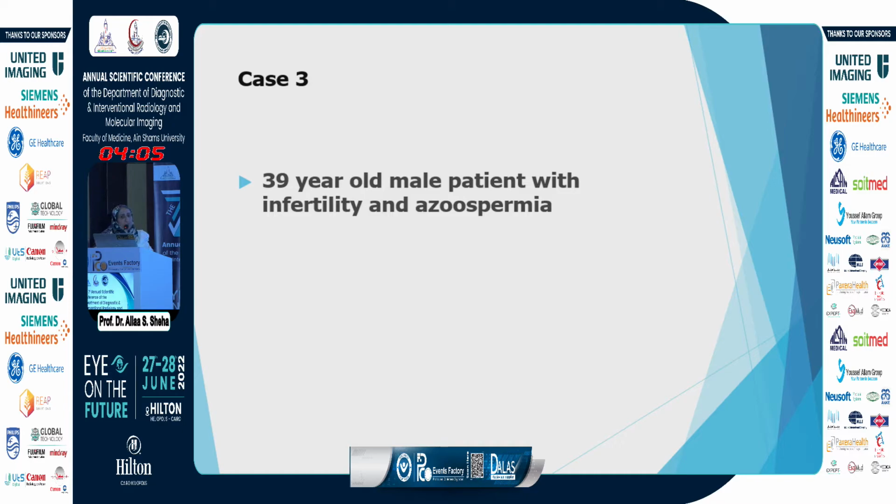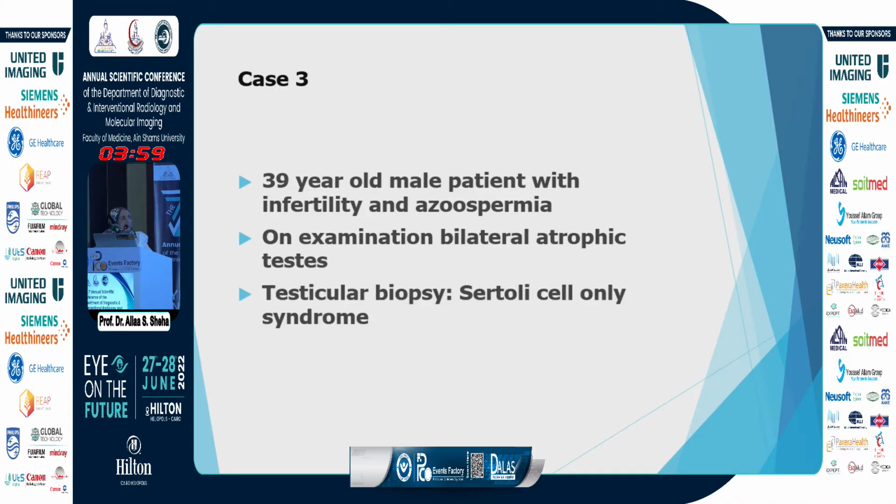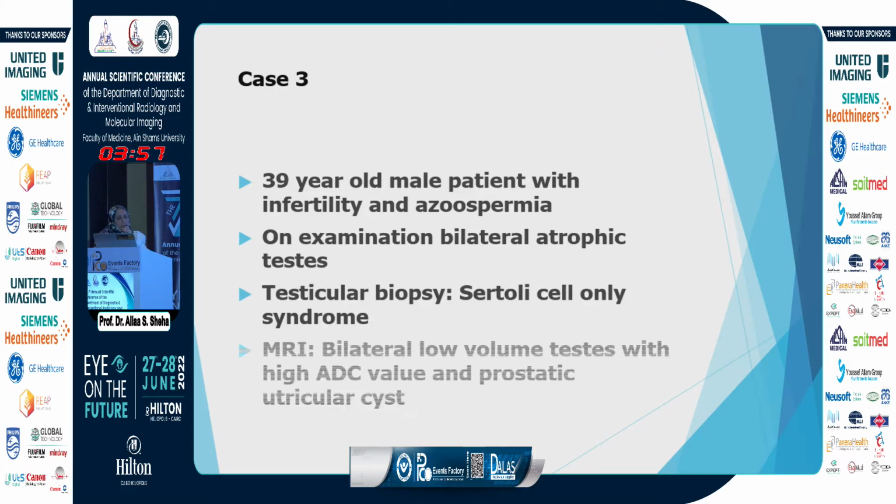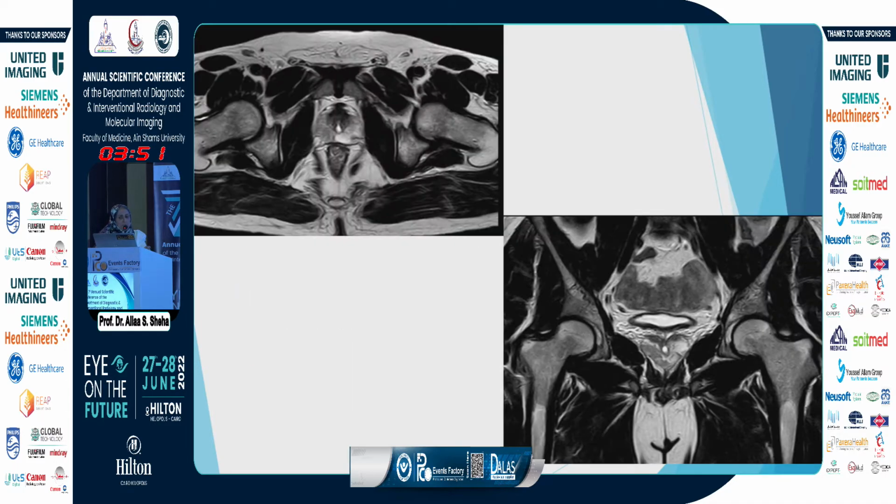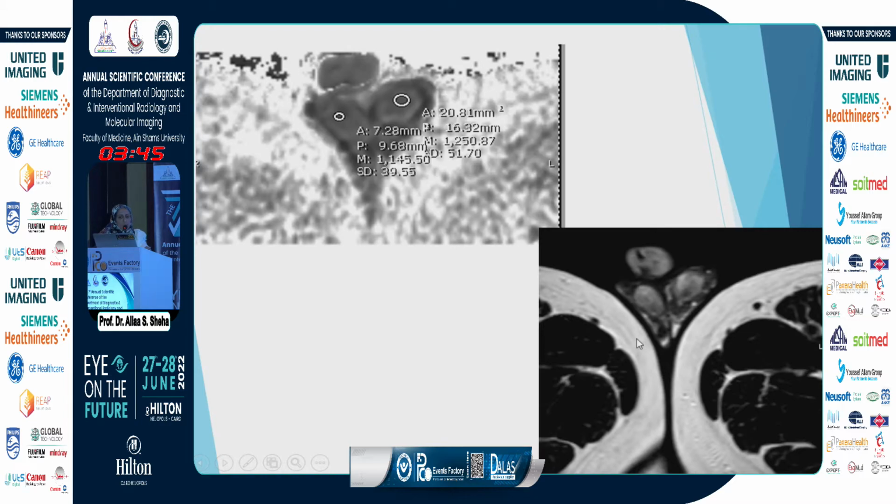Case 3 is a 39-year-old with infertility and azoospermia. On examination, bilateral atrophic testes were found. Testicular biopsy revealed Sertoli cell-only syndrome. On MRI, bilateral low-volume testes, high ADC value, and a prostatic utricular cyst were found. And this is the utricular cyst on axial and coronal images. And this is the ADC value for both testes. It's above 1, 1.1, and 1.2, and low volume of testes. So this is a combined case.